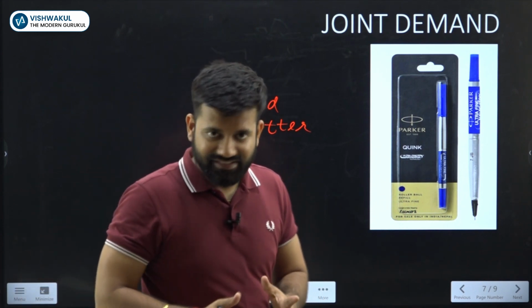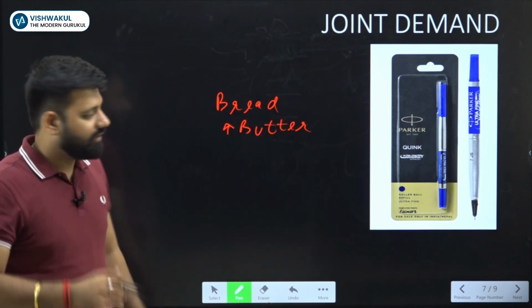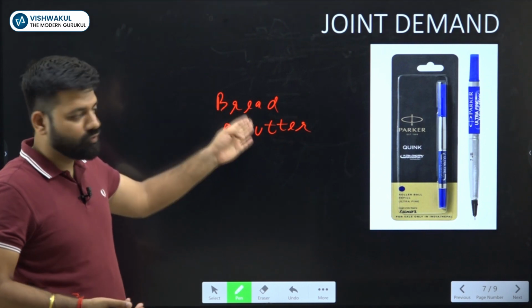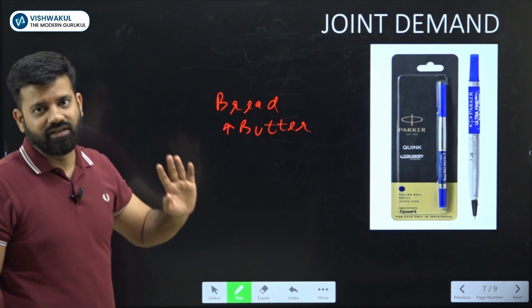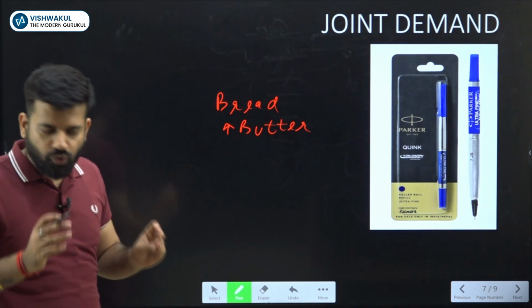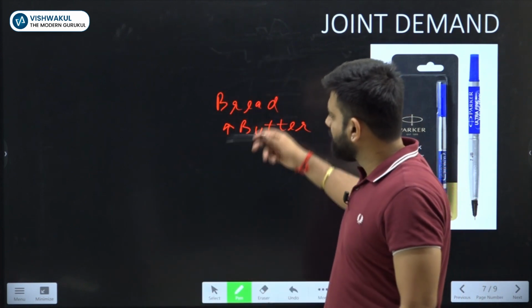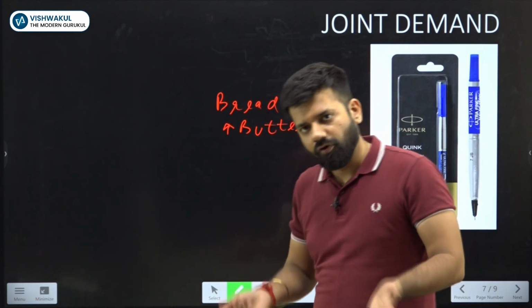If a consumer feels butter is expensive, he won't demand the butter. Joint demand generally has an inverse relationship. That is, if the price of the butter rises, the demand for the butter as well as bread falls.